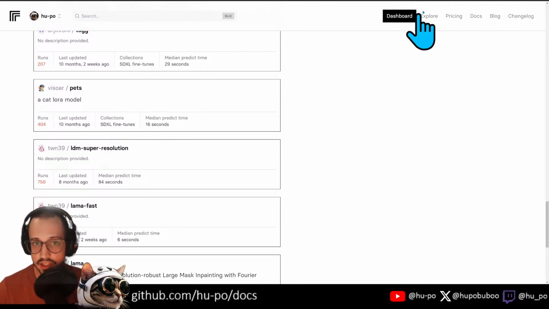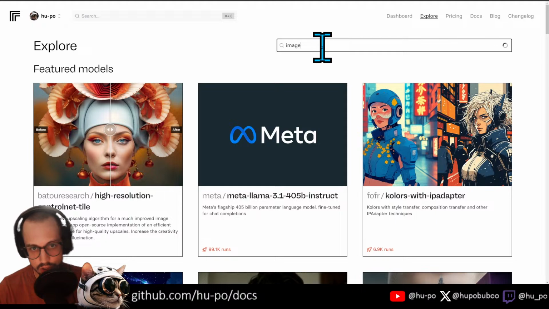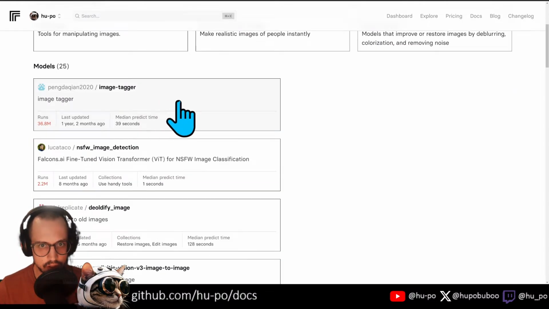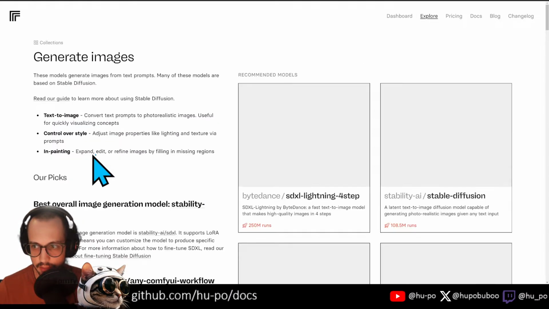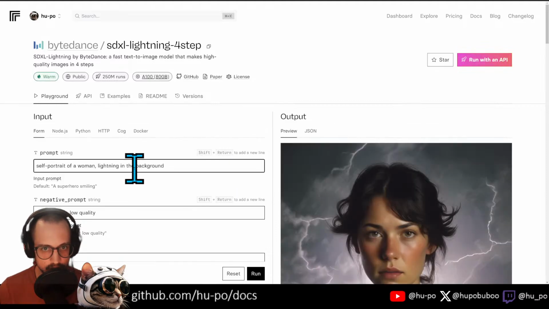Let's go here, dashboard, explore. Let's try image. Image generation, caption image, generate images. Here we go. SDXL Lightning 4-step, 250 million runs. That seems like the one we want. Let's try this.